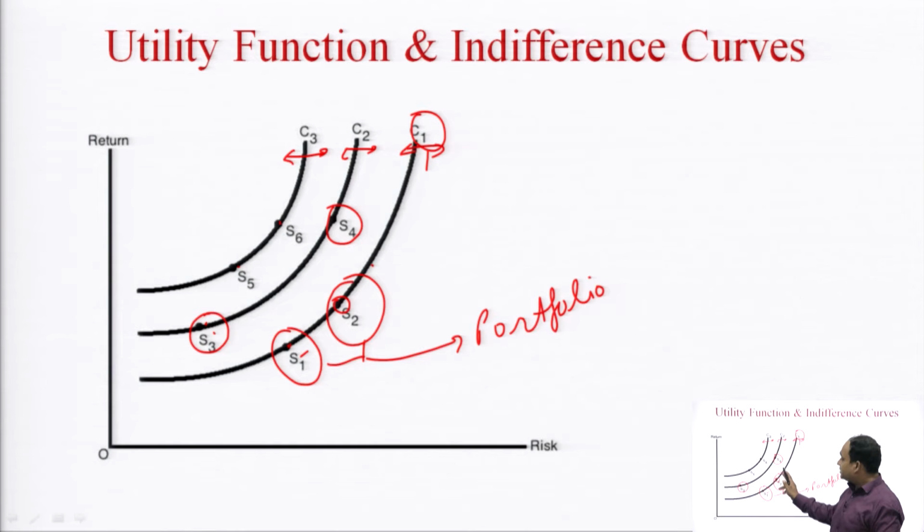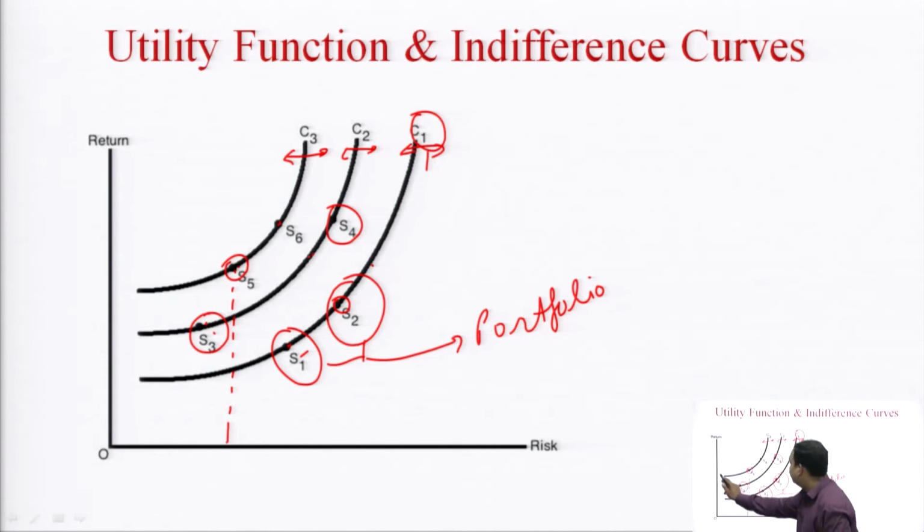If that investor is moving towards this, he feels more satisfied. If he is moving towards this, he feels still more satisfied, because at this point the risk level is the same, but the return level is high.